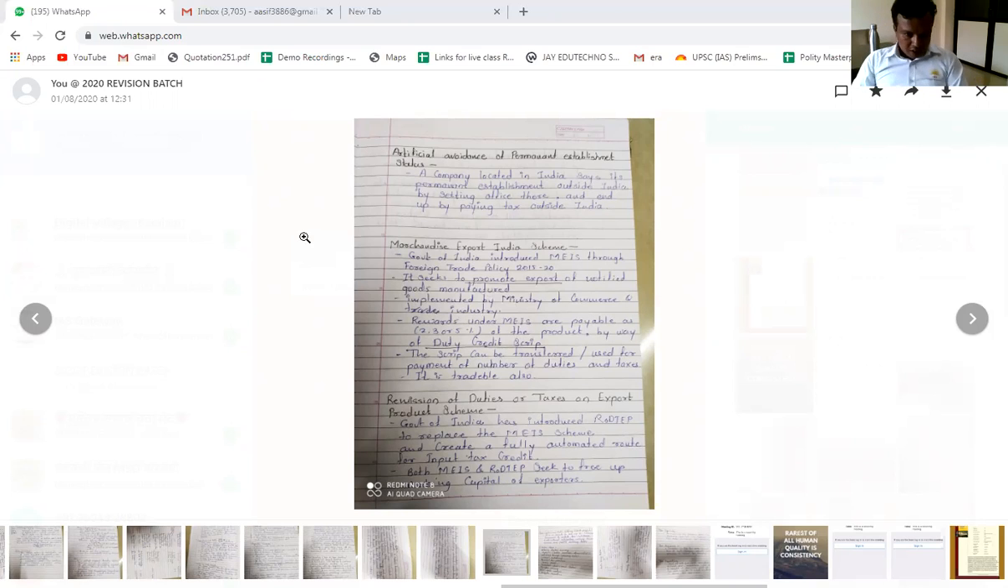We know that sometimes UPSC gives a statement like this: this particular scheme is started by this ministry. That is what is mentioned sometimes, so that is explained here. So you can say here that the Merchandise Export from India Scheme is implemented by the Ministry of Commerce and Industry.